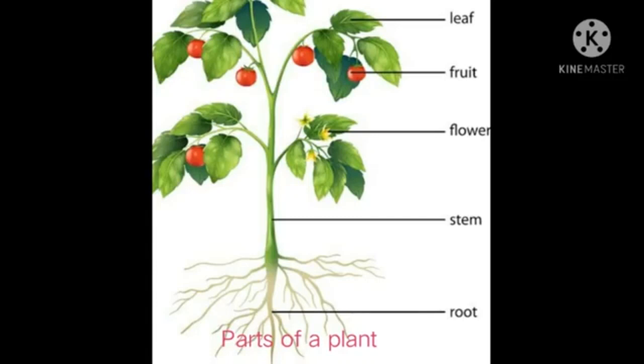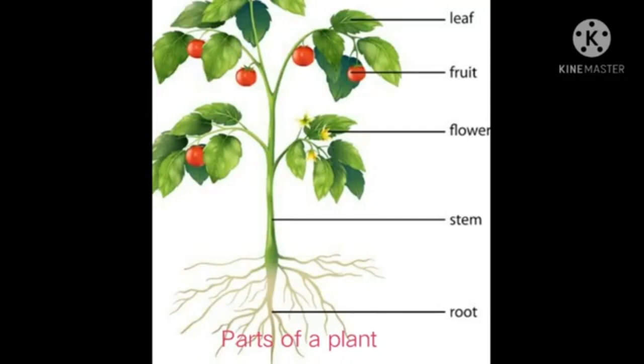First we'll see the stem. The stem of a plant is a link between the root and the leaves and flowers. The stem is the main support of the plant.